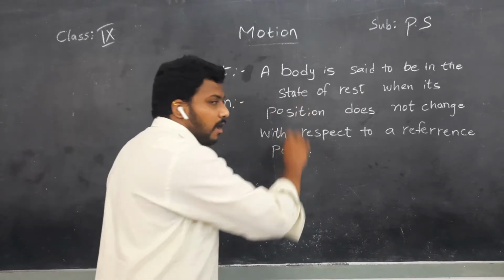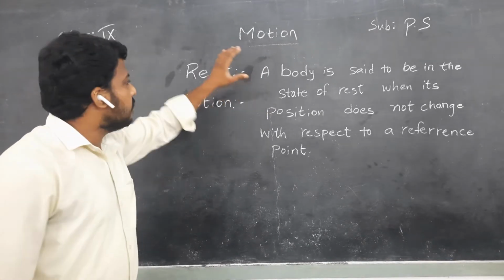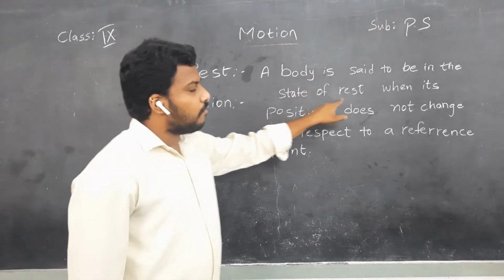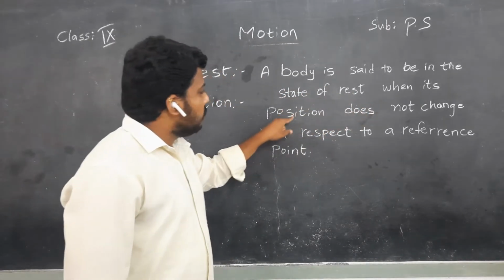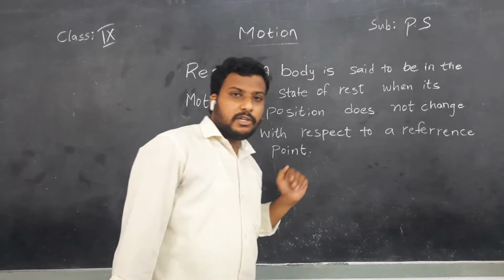So children, I'll give you clarity with examples regarding this topic. Rest: a body is said to be in the state of rest when its position does not change with respect to a reference point, children.